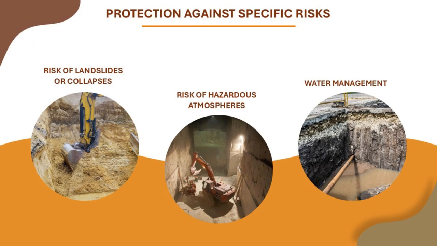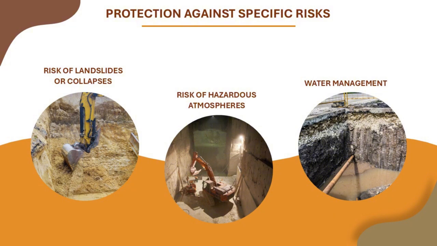Protection against specific risks. Risk of landslides or collapses. During excavation operations, workers must keep a safe distance from unstable walls. Emergency equipment must be present to deal with any collapses. Risk of hazardous atmospheres. For deep excavations, the possible presence of gases or oxygen-deficient atmospheres must be checked using appropriate equipment.